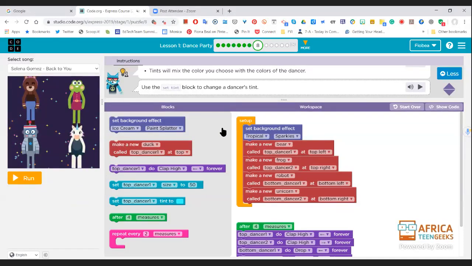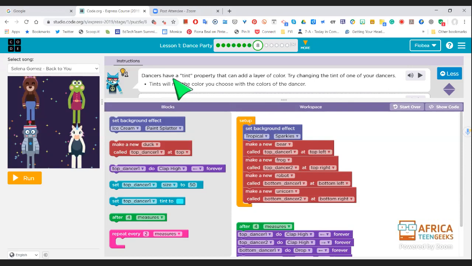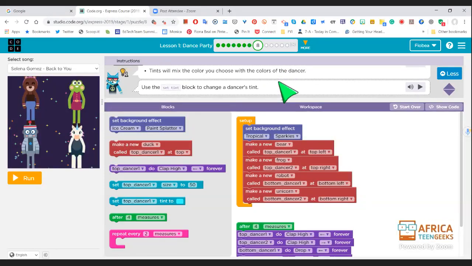Okay. So now what do we have to do today? We've got to do something with tints. Let's see what we've got to do with tints. Oh, let me just make that smaller. So let's go up here. Dancers have got a tint property. We're talking about properties that can add a layer of color. Try changing the tint of one of your dancers. Tints will mix the color you choose with the colors of the dancer. Oh, that sounds nice. So we have to use the set tint block to change a dancer's tint.